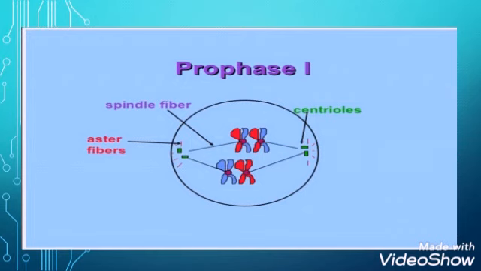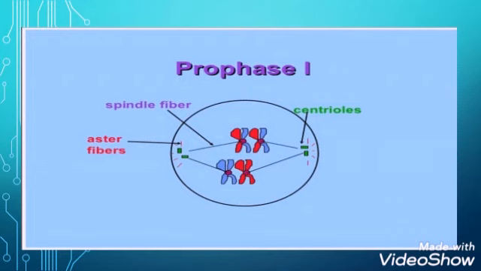What are different phases of meiosis? There are two main phases, meiosis 1 and meiosis 2. But before these phases, there are preparatory phases which are known as interphase 1 and interphase 2 respectively. Interphase 1 is similar to interphase of mitosis, having same three stages, that is G1 phase, S phase and G2 phase. Now what happens during meiosis 1? That is separation of diploid homologous chromosome, production of two haploid daughter cell, and generation of genetic variations.